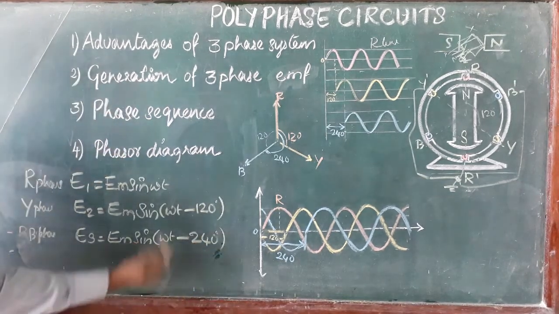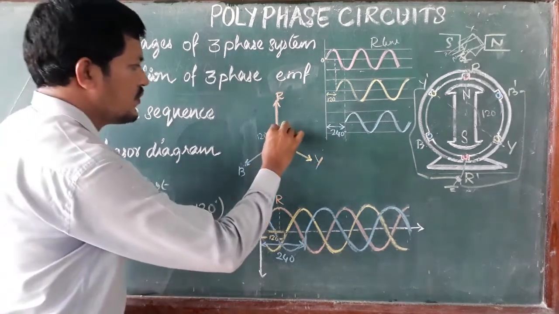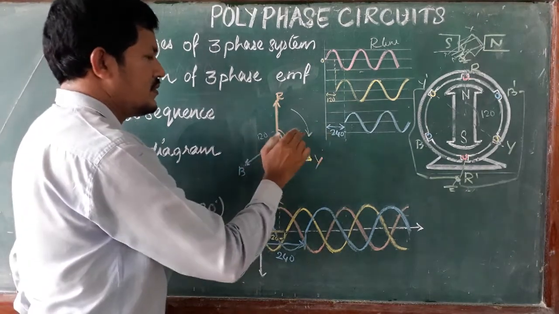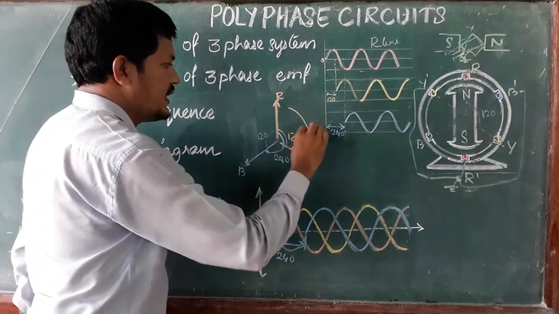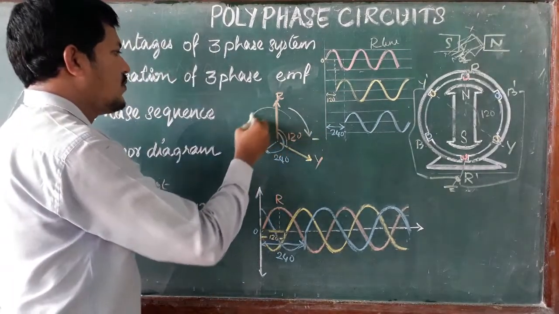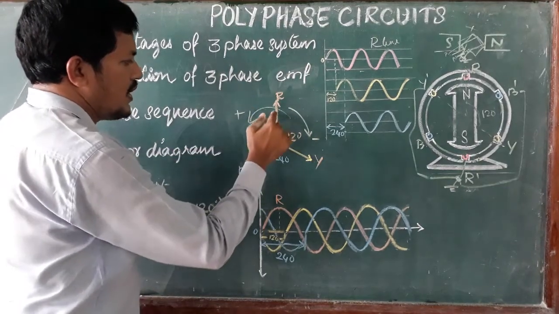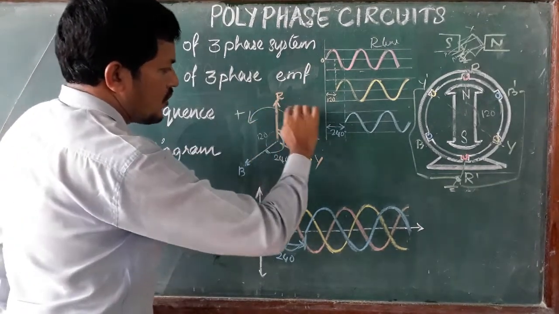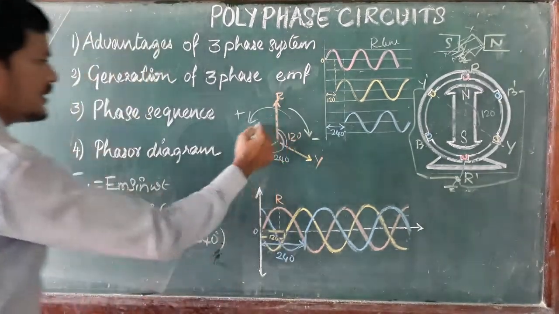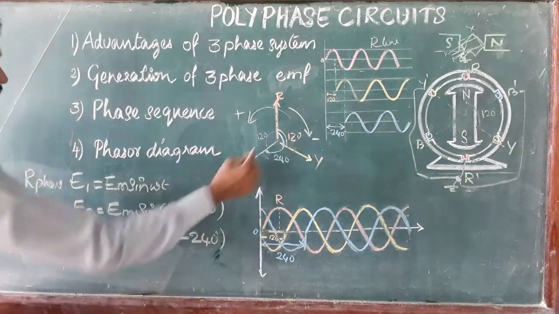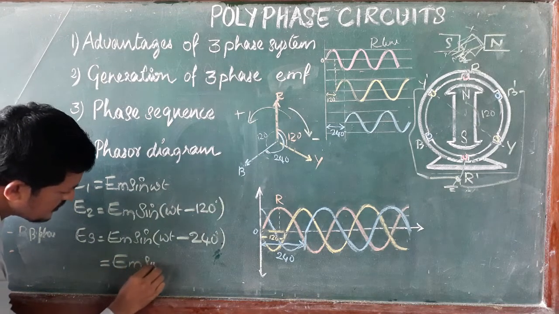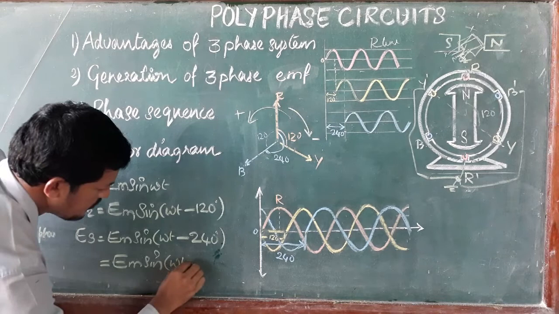We can write this with one more equation, because this 240 degrees we took in the clockwise direction, and the 120 degrees etc. are also clockwise. So the clockwise direction is minus. Suppose we take the anti-clockwise direction, it would be positive. From R to B, clockwise is 240 degrees, anti-clockwise is 120 degrees. So instead of minus 240 we can write plus 120, so this is the same as Em sine omega t plus 120.